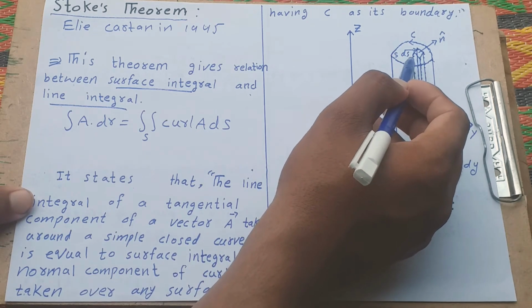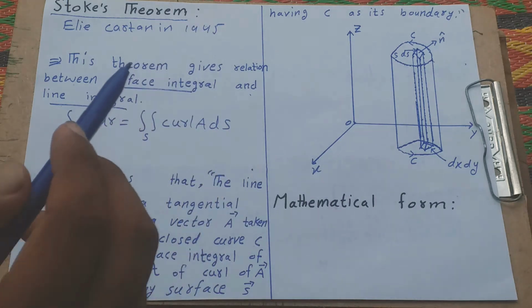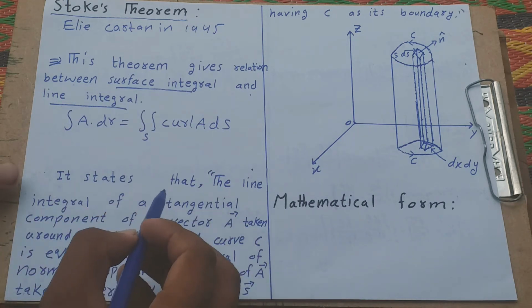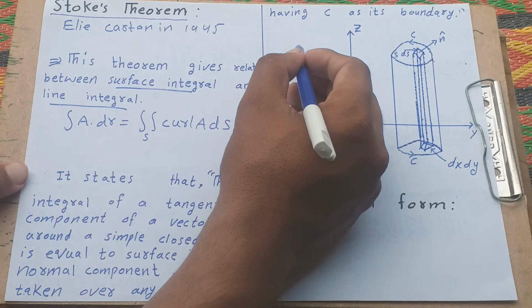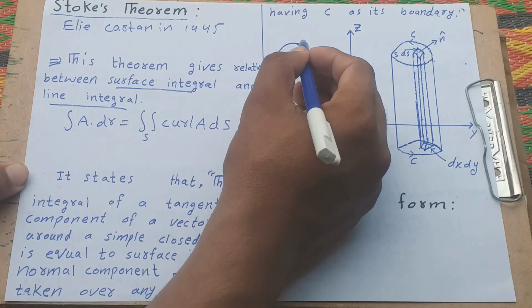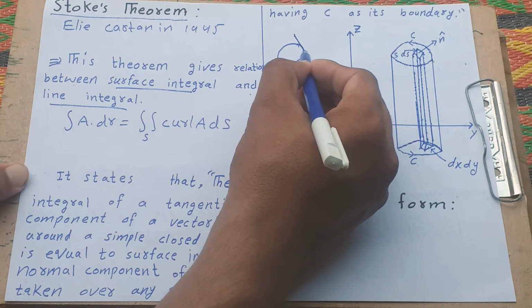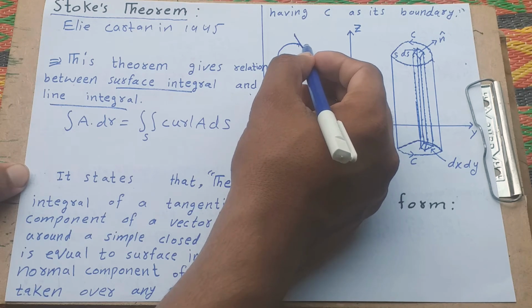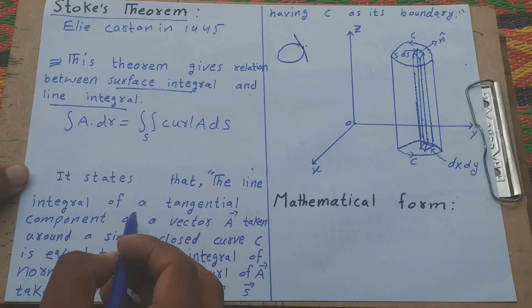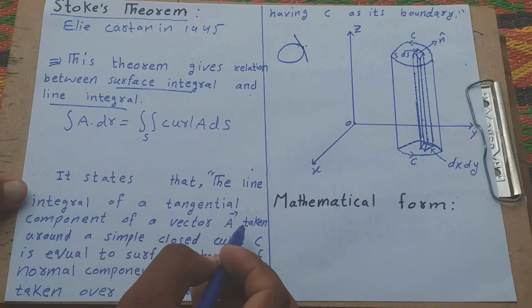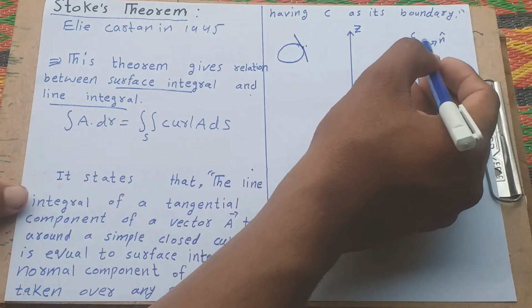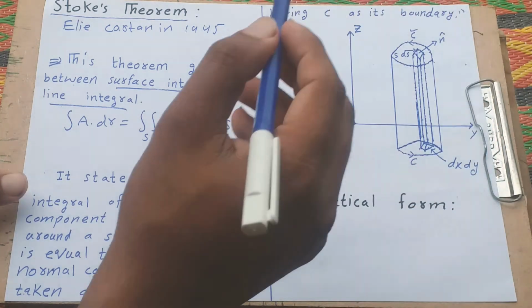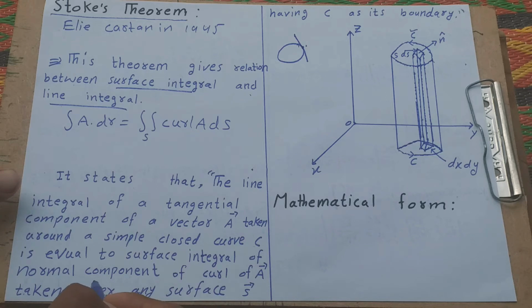The line integral is equal to the surface integral. It states that the line integral of a tangential component of a vector. Tangential component means, for example, this is a surface, and if the line crosses outside the surface, that is known as tangential, and this point is known as the tangential. The line integral of a tangential component of a vector A taken around a simple closed curve C, this closed curve C, is equal to the surface integral of the normal component